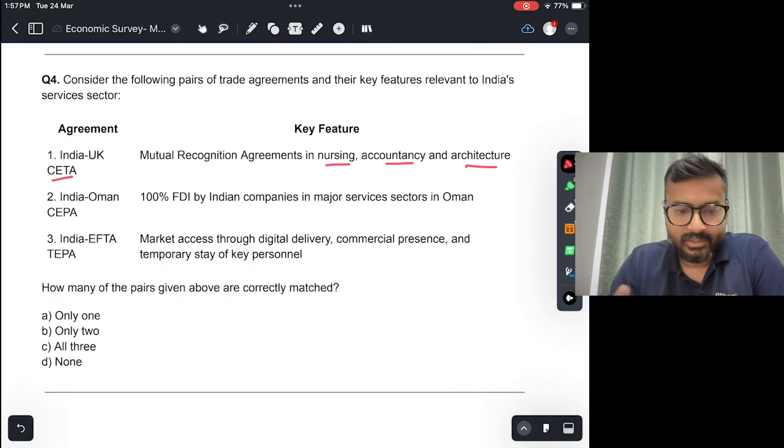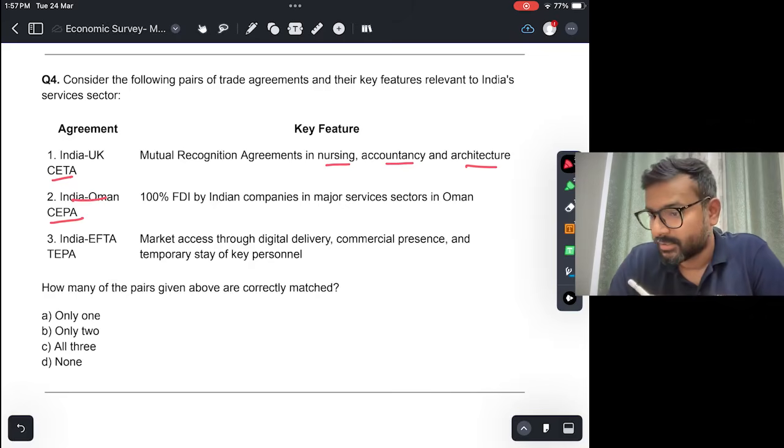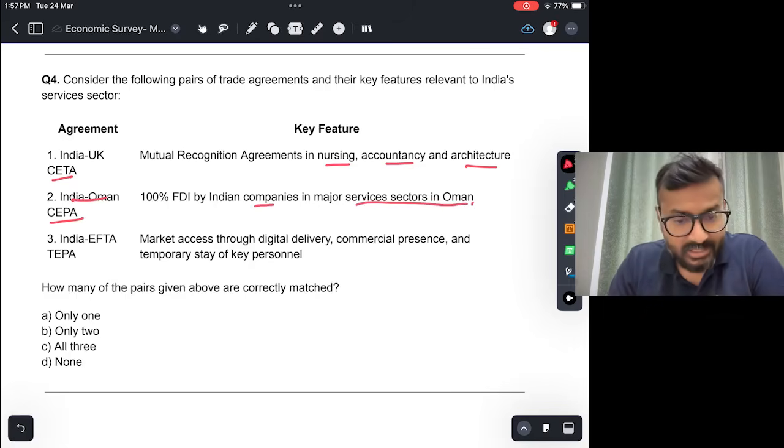जो इंडिया यूके का जो अग्रीमेंट हुआ है उसका ये all these are part of it. India Oman Comprehensive Economic Partnership Agreement. So we have signed an agreement with Oman also. 100% FDI by Indian companies in major services sectors in Oman. Okay, this is also true. This is part of the India Oman agreement.